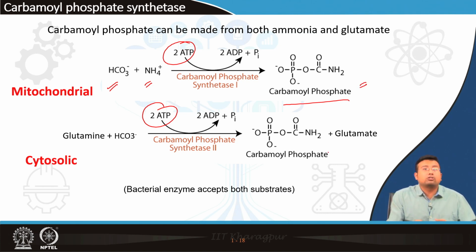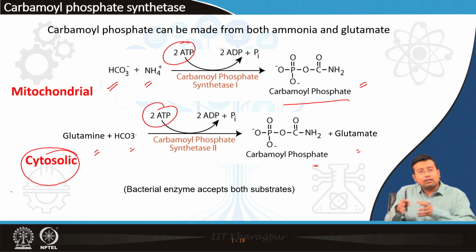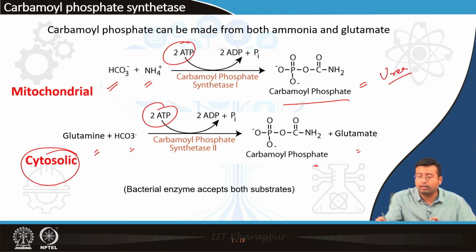Carbamoyl phosphate can also be formed from glutamine and bicarbonate, leading to carbamoyl phosphate and glutamate, and this happens in the cytosol. Both reactions involve ammonia as a nitrogen group, but the reaction that directly involves ammonia utilization is carbamoyl phosphate synthetase 1, because it is needed for the urea cycle, or disposal of ammonia, whereas the cytosolic reaction is used for pyrimidine synthesis.